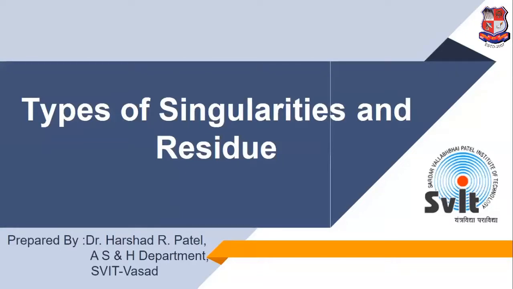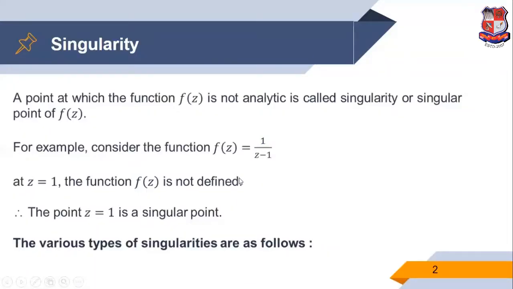Good morning, students. Today we discuss a topic, types of singularity and residue, in the subject of CVPD, complex variable and partial differential equation, the branch Civil, Sem 4. So first, what is the definition of singularity? A point at which the function f of z is not analytic is called a singularity or a singular point